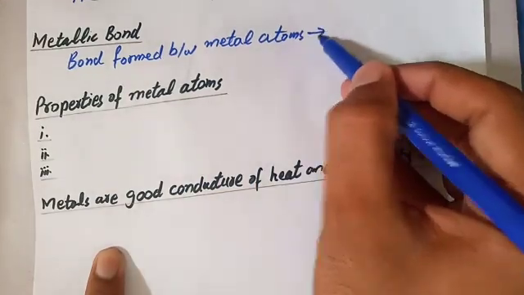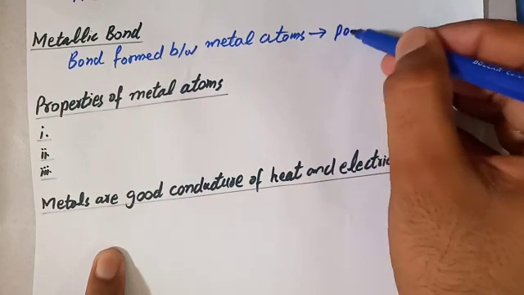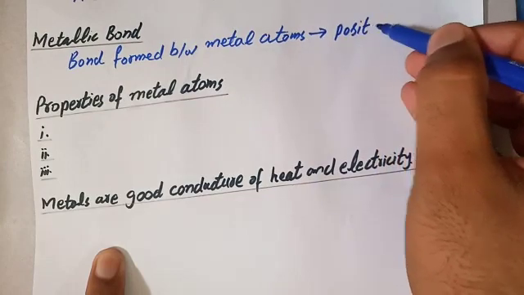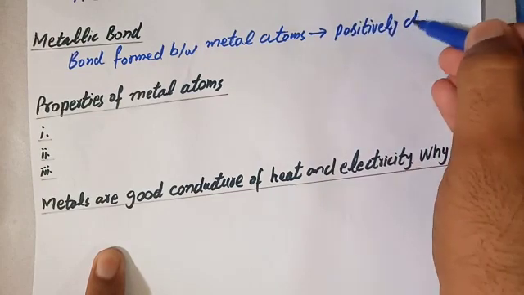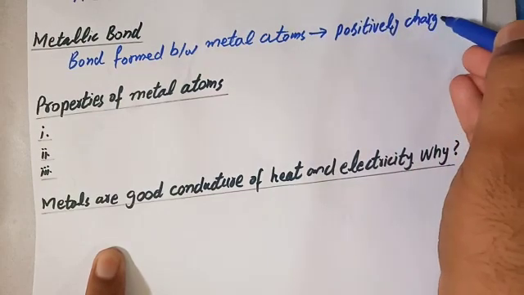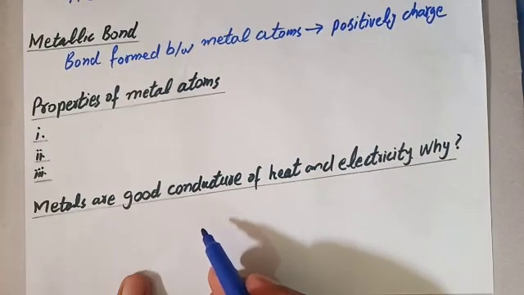But metal atoms are positively charged ions, because atoms that lose electrons are positively charged.